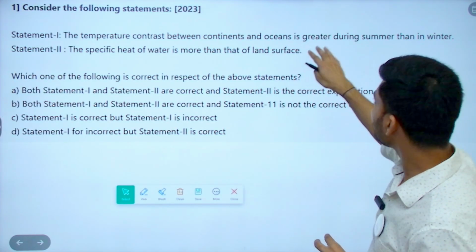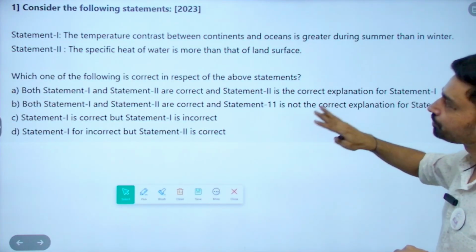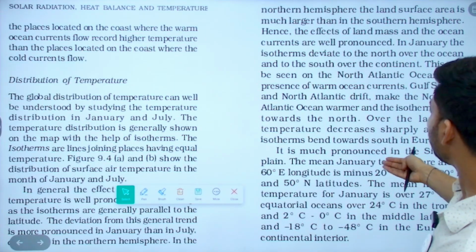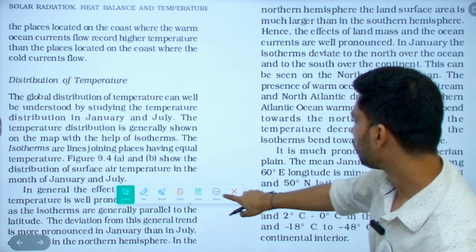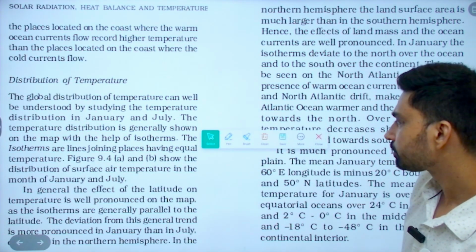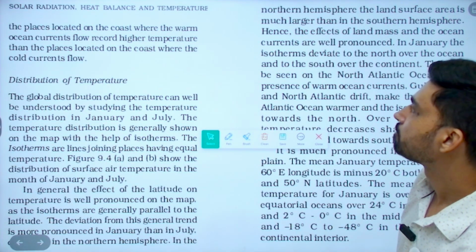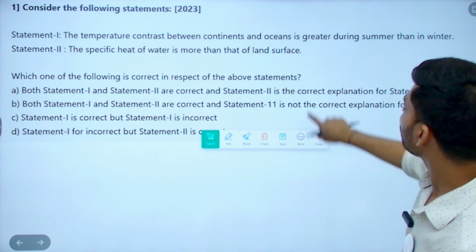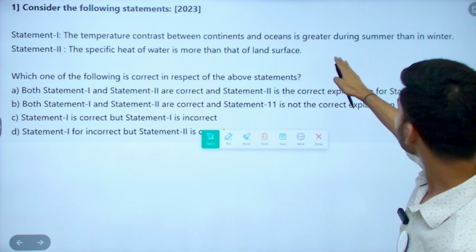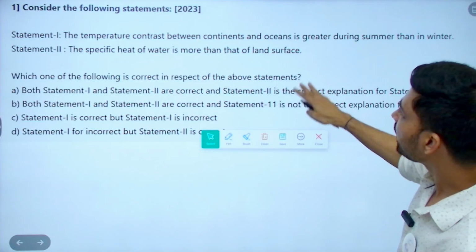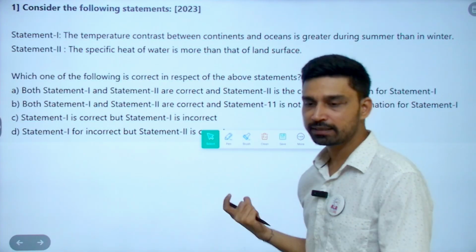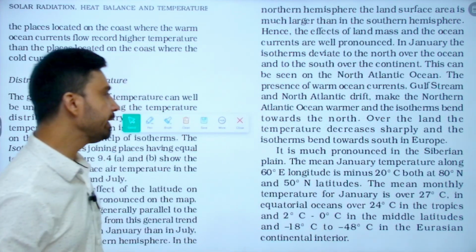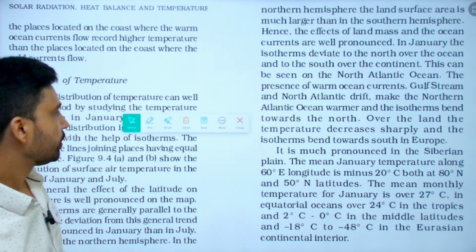Temperature contrast between continents and ocean is greater during summer than in winter. Again, this is taken from the same paragraph of the NCERT. The temperature contrast should be mentioned somewhere, right? So in this paragraph it is mentioned. The specific heat of water is more than that of the land surface. That is correct. That's why land cools at a rapid rate and also heats up at a rapid rate.